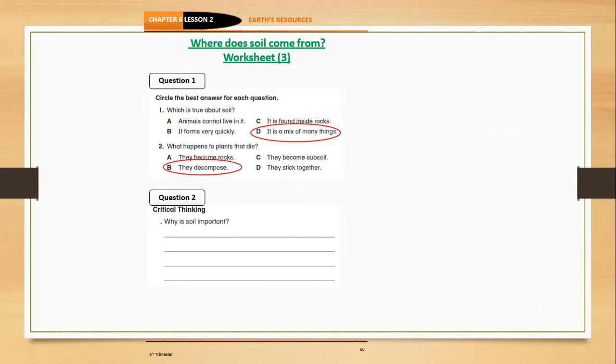Question 2. Why is soil important? Soil is important because over time, the rocks and minerals break down into smaller pieces, and the plants and animals decompose, adding healthy nutrients to the soil. And then we can plant in that soil if it is healthy for the plants.